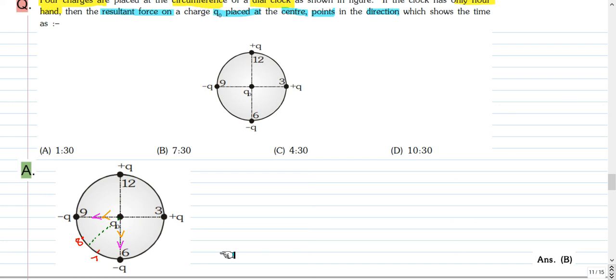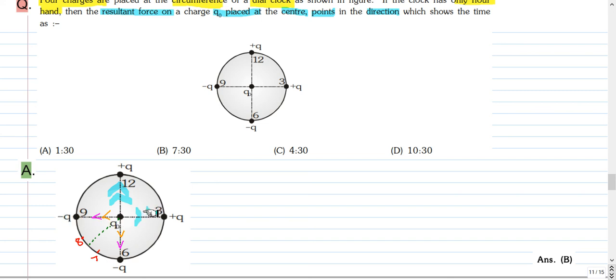But suppose we make the assumption that Q and Q0 are unlike charges, then the force between Q and Q0 will be attractive. So it will be in the upward direction, and the force due to this minus Q will be repulsive, that will be in the upward direction, and force due to this plus Q will be towards right because it's an attractive force, and force due to this minus Q will be towards right.